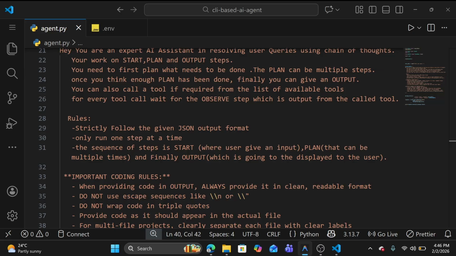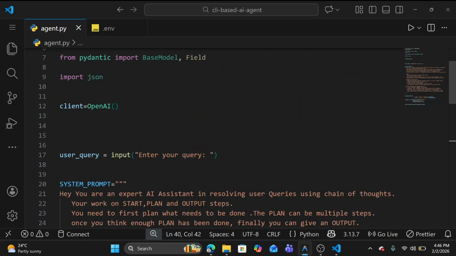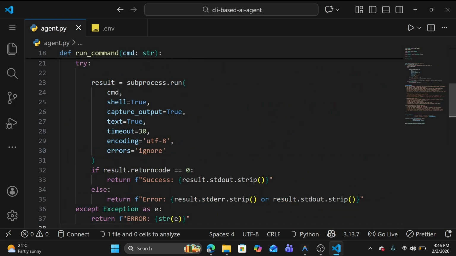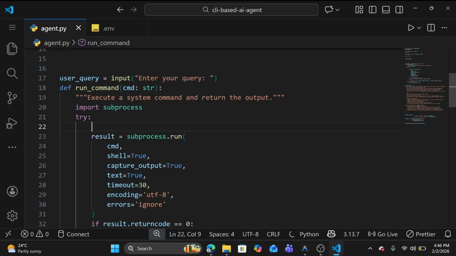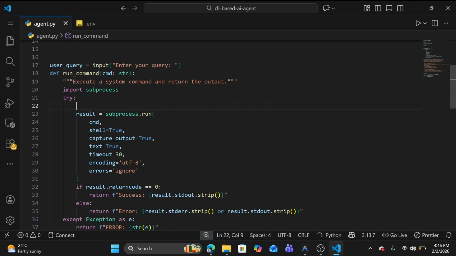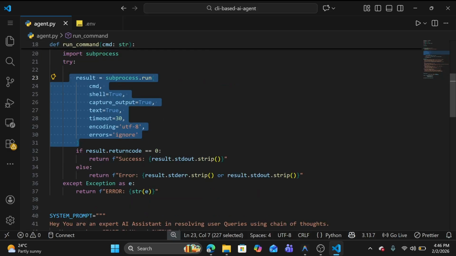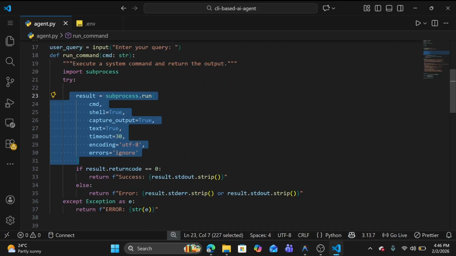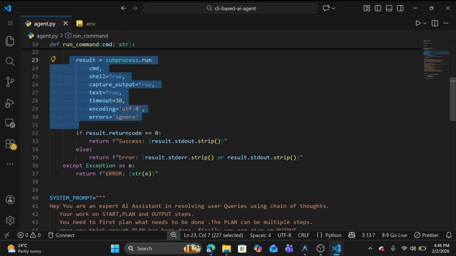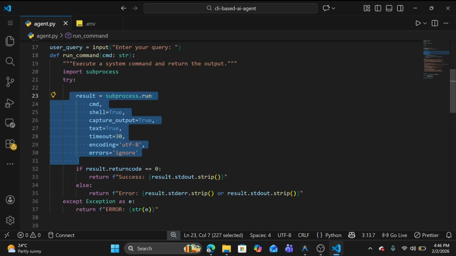First I need to create a function which will be responsible for running our command. So you can see here the run command: execute a system command and return the output. I'm using subprocess, which makes it very easy to handle all the commands. If you are using macOS or Linux, you can directly execute this command.